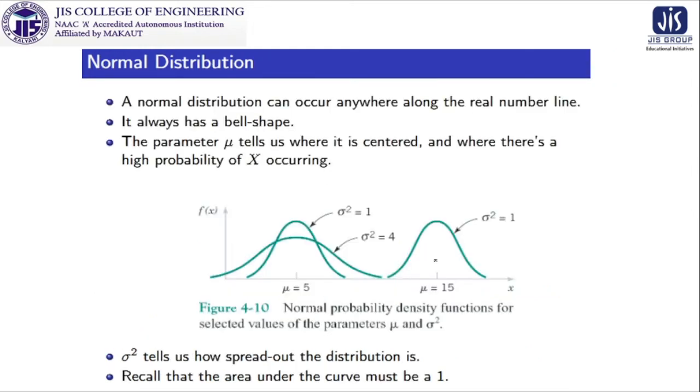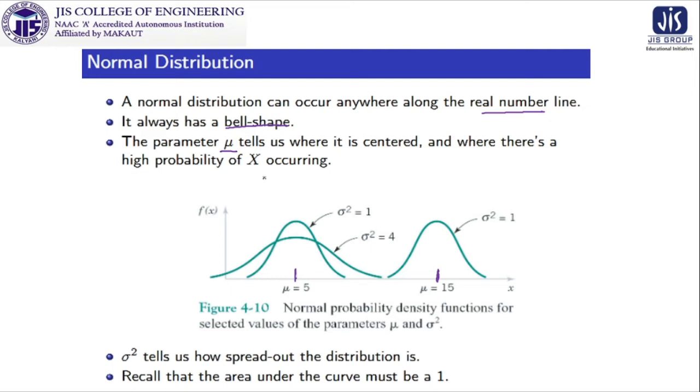So a normal distribution can occur anywhere along the real number line. It has a bell-shaped figure. The parameter mu tells us where it is centered. So mu equal to 5 means its center is defined there, mu equal to 15 means it is another normal distribution whose center is at mu equal to 15.